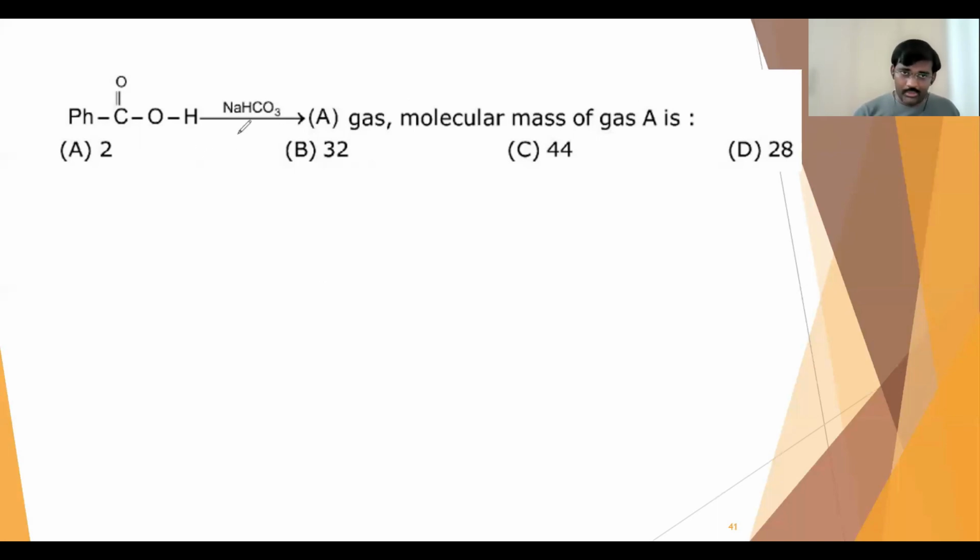We all know that with carboxylic acid, sodium bicarbonate will react and release carbon dioxide gas. Carbon dioxide molecular mass we all know, no? It is 44. So the answer is option C, 44 only.